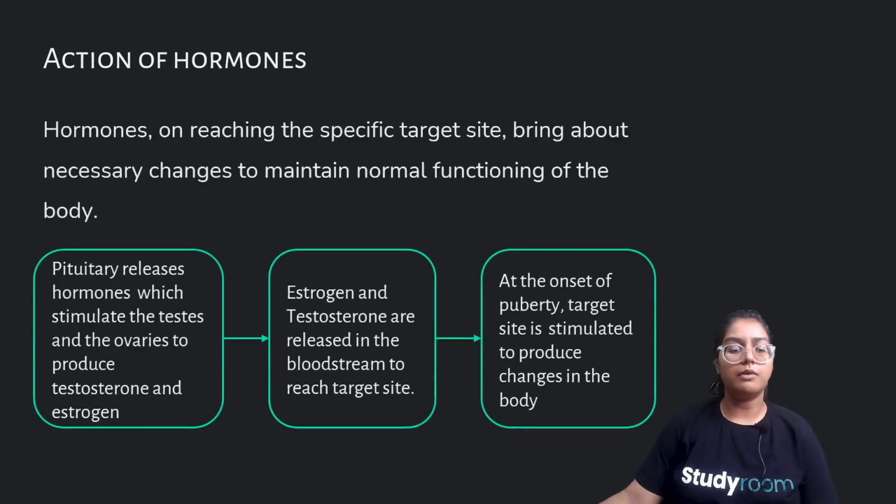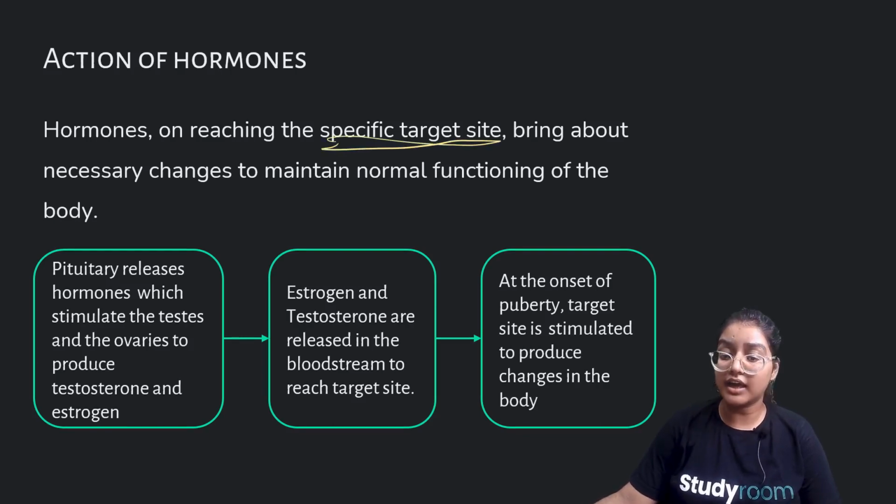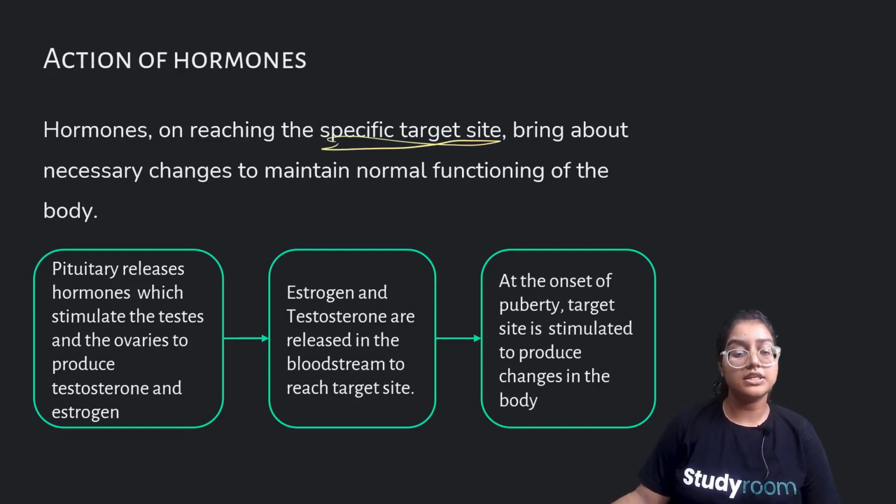Now, action of hormones. Hormones, on reaching the specific target site, bring about necessary changes to control normal functioning of the body. For example, the pituitary releases hormones which stimulate the testes and the ovaries to produce testosterone and estrogen.